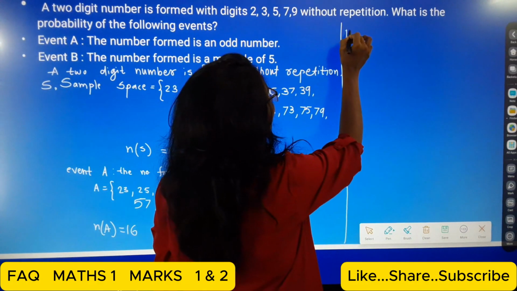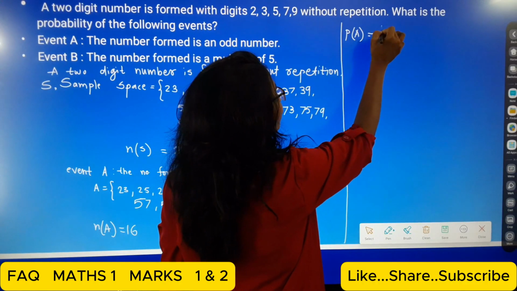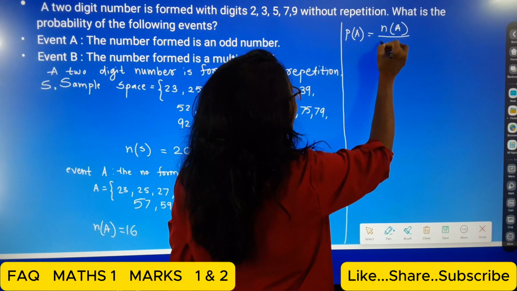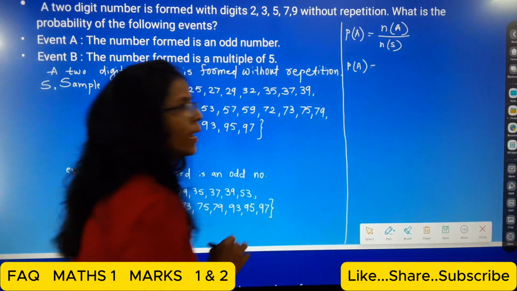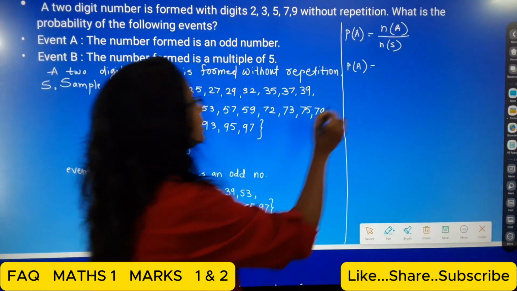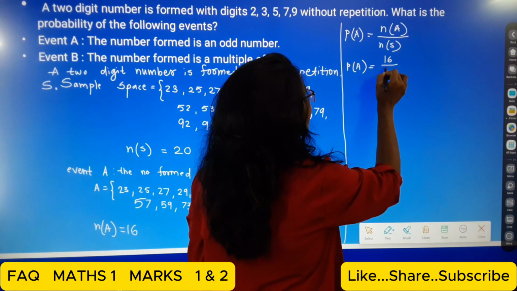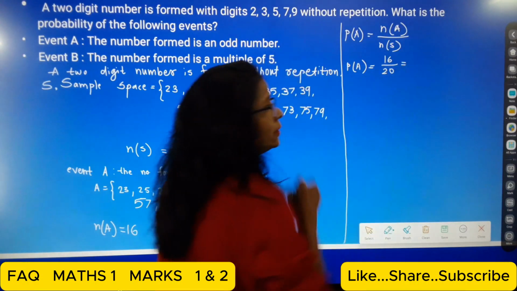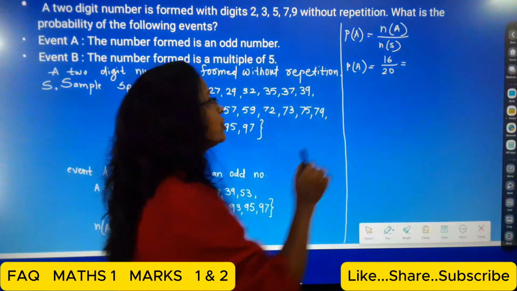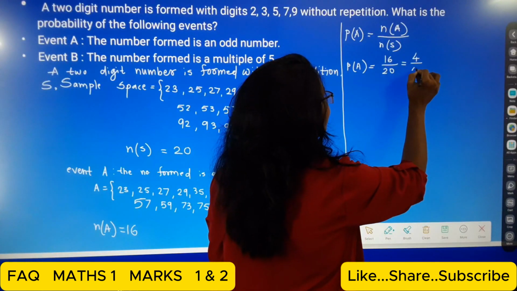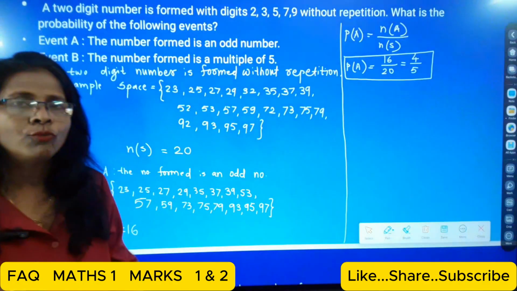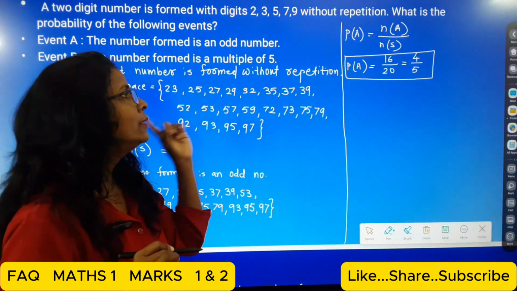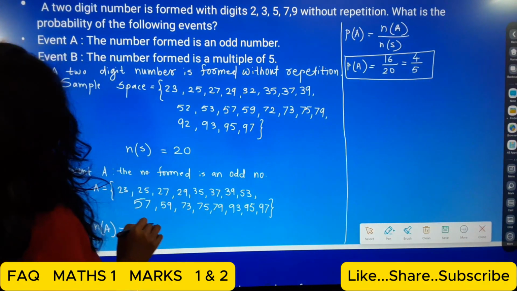P of A is equal to N of A upon N of S. N of A is 16 and N of S is equal to 20. You can simplify this, students: 4 fours are 16, 4 fives are 20. So P of A is equal to 4 upon 5. Okay, so we get the first answer.